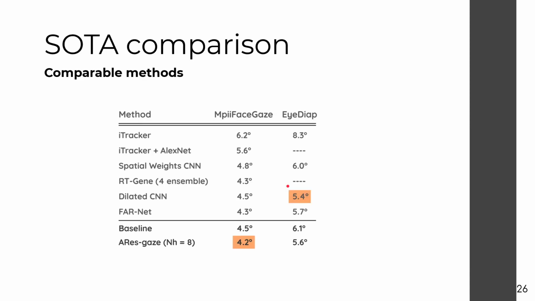Finally, we compare our approach with comparable methods in the current state of the art. We are able to reach the best results with the Aries Gaze framework on one dataset, MPIIGaze, while reaching second place by a slight margin on the IDIAP dataset. Given the shallowness of the attention-augmented backbone, Aries 14, this result further reinforces the notion that self-attention is a very promising avenue to explore with regards to appearance-based gaze estimation.